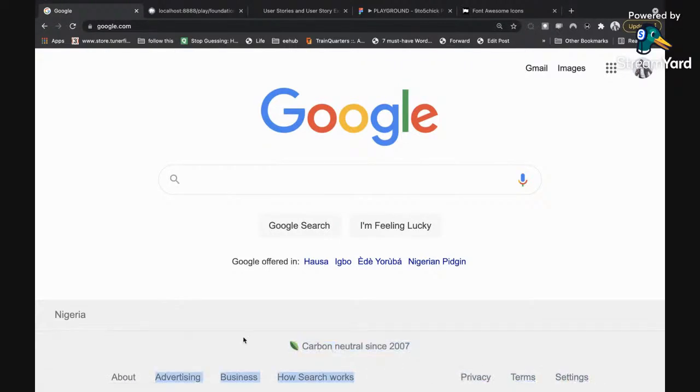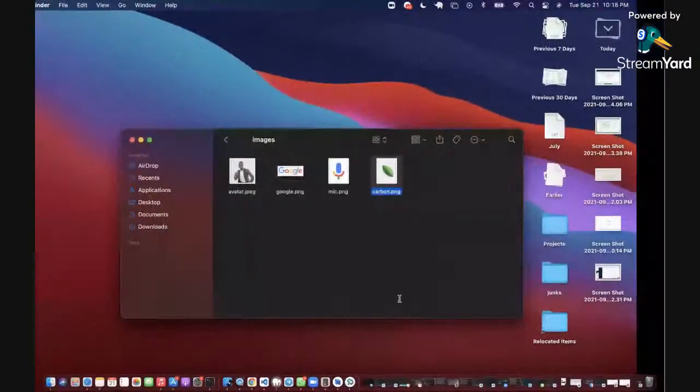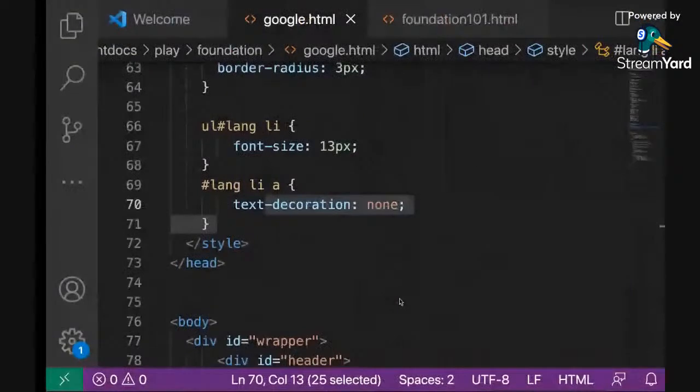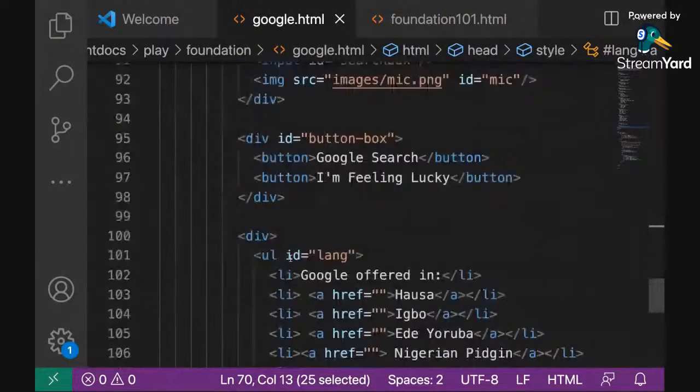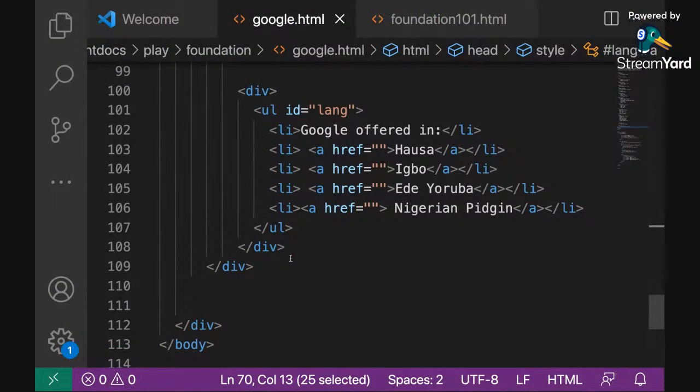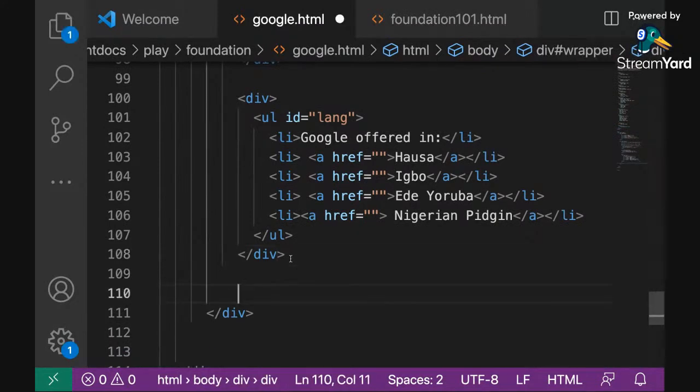So because of time, I will just copy the text so that I will not have to type all over again. Just copy this text. Can you copy for me? Copy this one. Go back to my code. Where's my code? All right. So I'm going to come right here, and then I will paste it somewhere here.